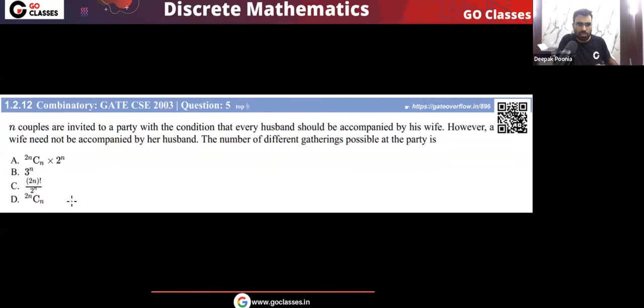Let's solve GATE CS 2003 question. N couples are invited to a party with the condition that every husband should be accompanied by his wife. But, however, a wife need not be with her husband. The number of different gatherings possible at the party.